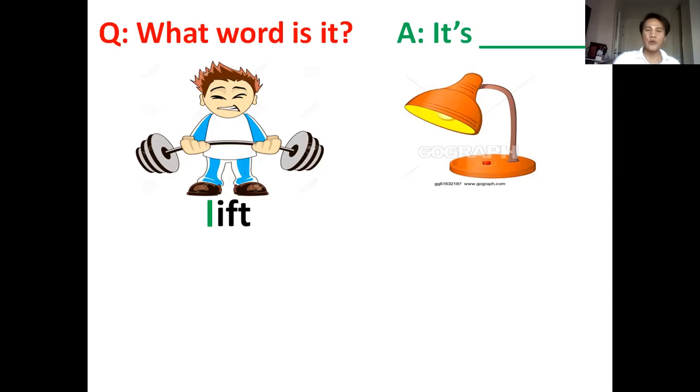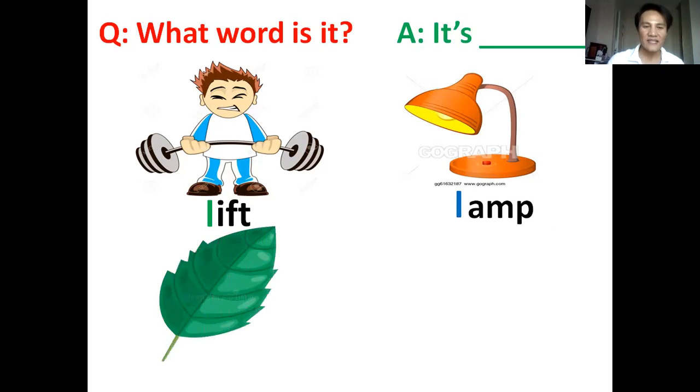Okay, the next word. This one. Can you remember what it is? Okay, it ends with amp. Amp. What letter does this word start with? Letter, again, letter L. The word is lamp. Again, very good, lamp.